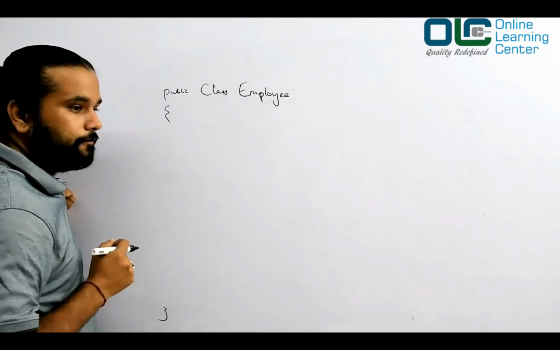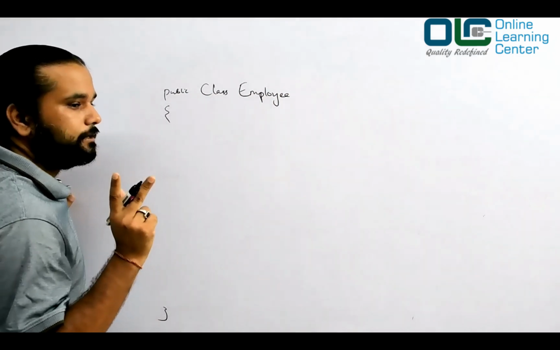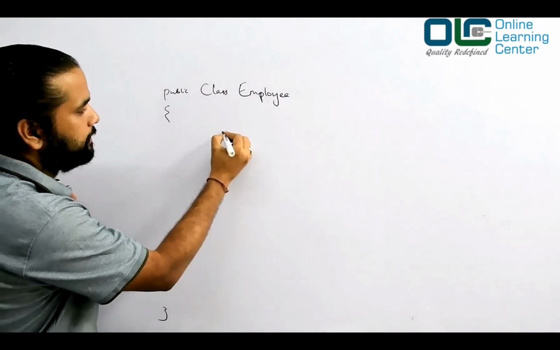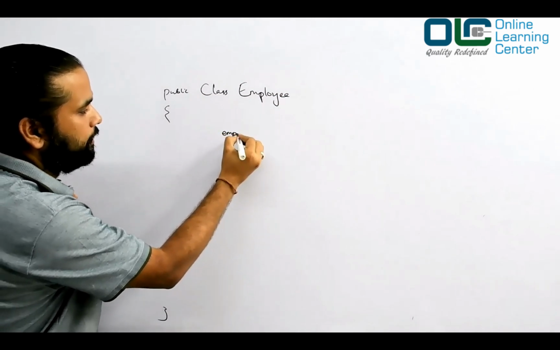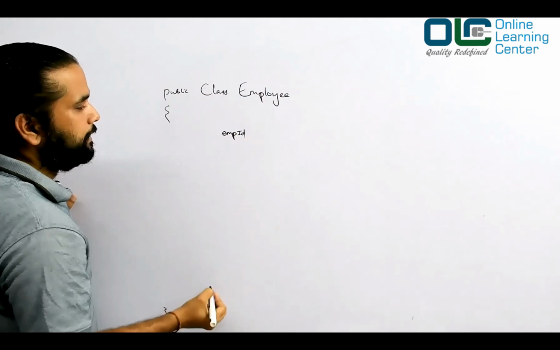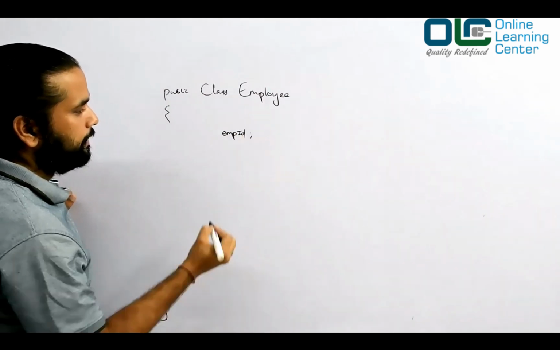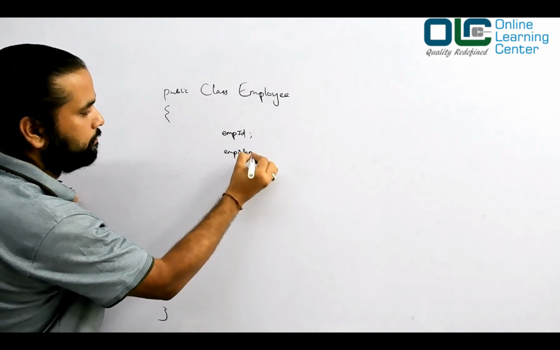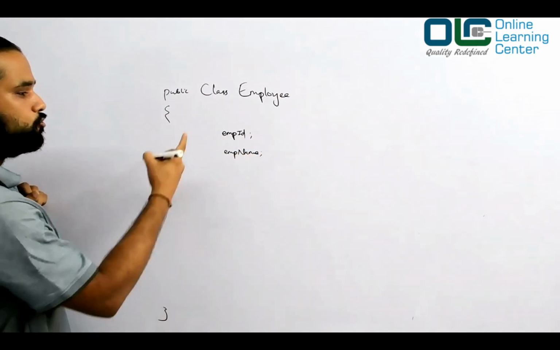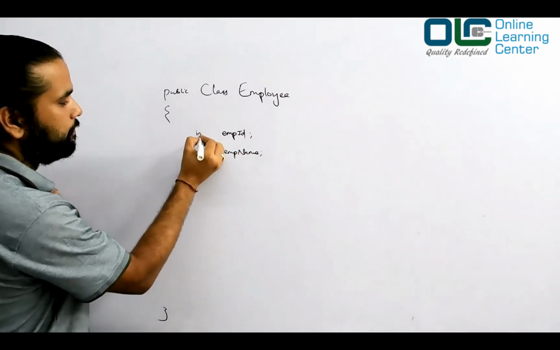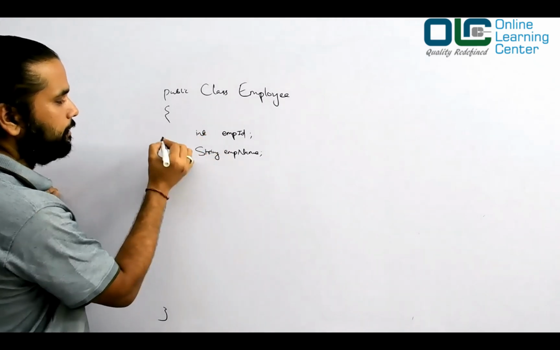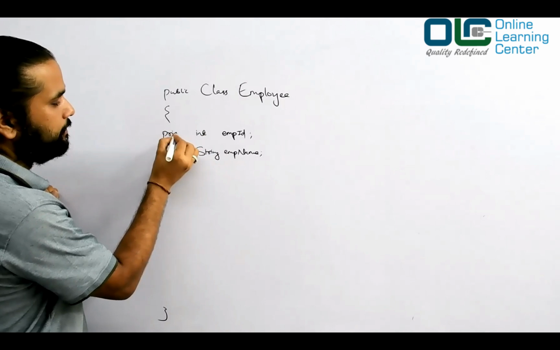And let's have two fields, that is employee ID and employee name. So employee ID would be of integer type, name would be of string type, and most likely we make them private.